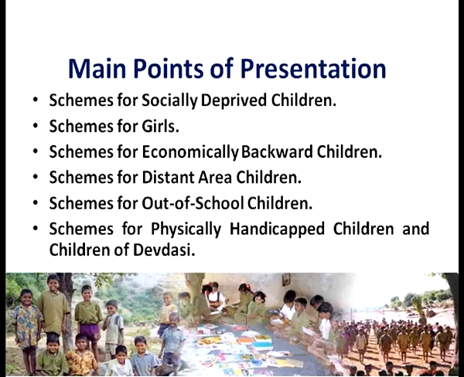Then the scholarships or welfare programs for distant area children in the state of Maharashtra, and then different welfare programs for out of school children. In the last, the schemes for physically handicapped children and the children of Devdasi community will be discussed. Our main focus in today's presentation will remain on these points which you can see on the screen.